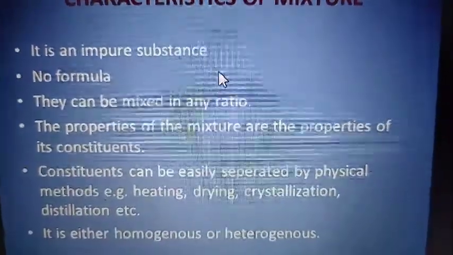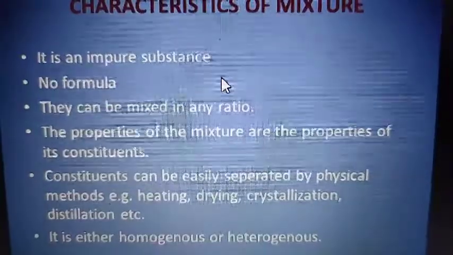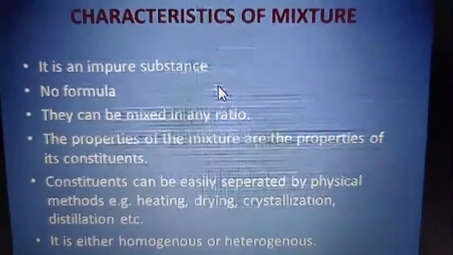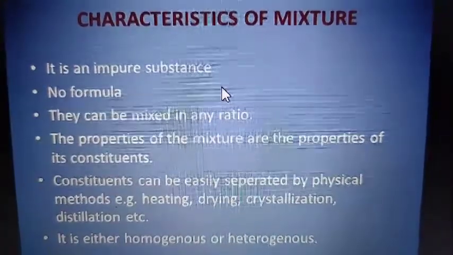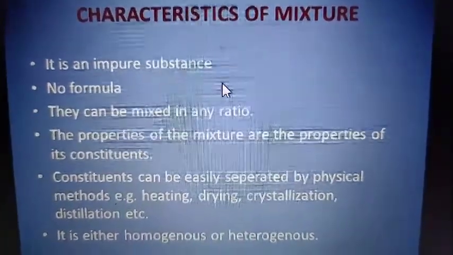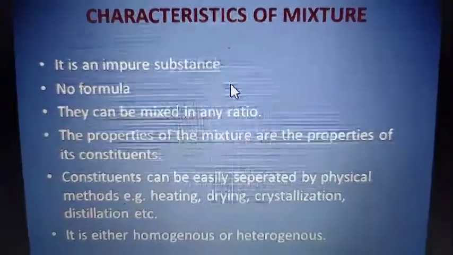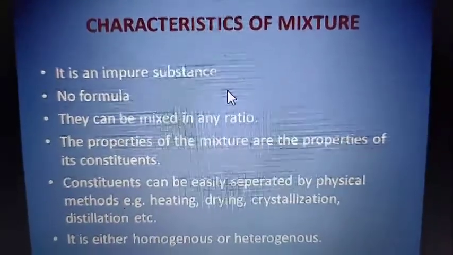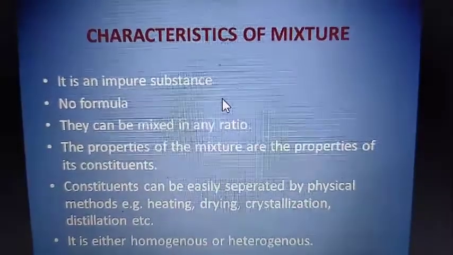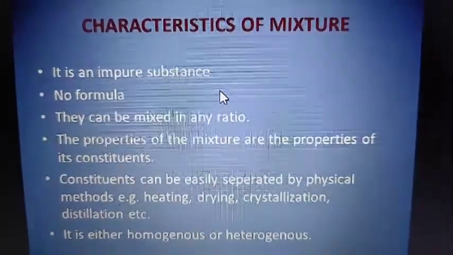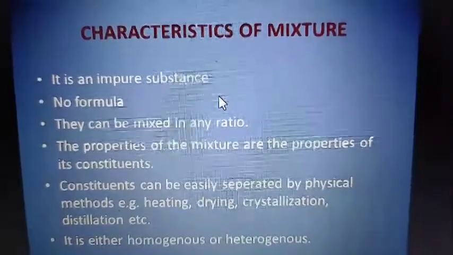So that is why we call it homogeneous. And heterogeneous means what? Hetero means different. So the substance does not have a uniform composition. Those mixtures are called heterogeneous. So it is either homogeneous or heterogeneous. And we know that homogeneous mixtures are called solutions.